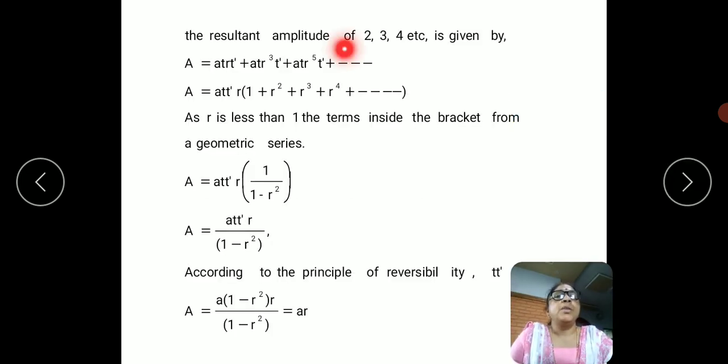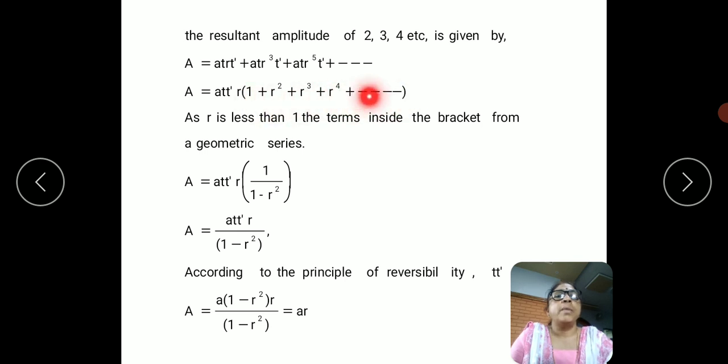The resultant amplitude of 2, 3, 4, etc. is given by A = ATRT' + ATR³T' and so on. Then you simplify the equation, we get ATT'R into bracket 1 + R² + R³ + R⁴.